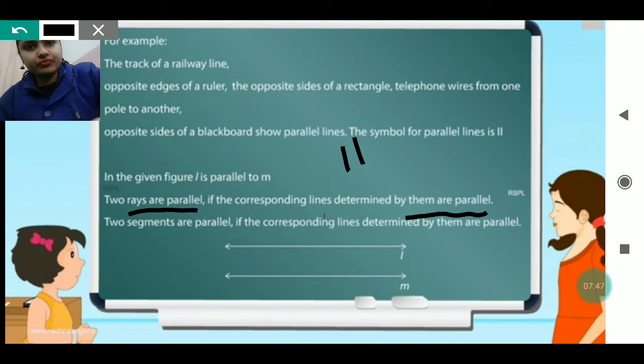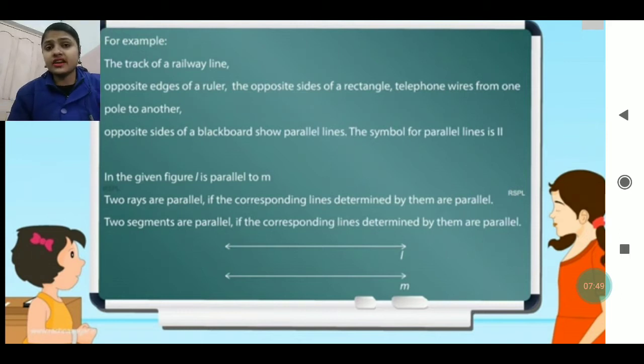You must have seen the railway track, there also two sides are there, and between them the train runs, so they also have equal distance. If they are not equal, the train will not run smoothly, it will get displaced from the place where it is running, so that is why they have equal length.